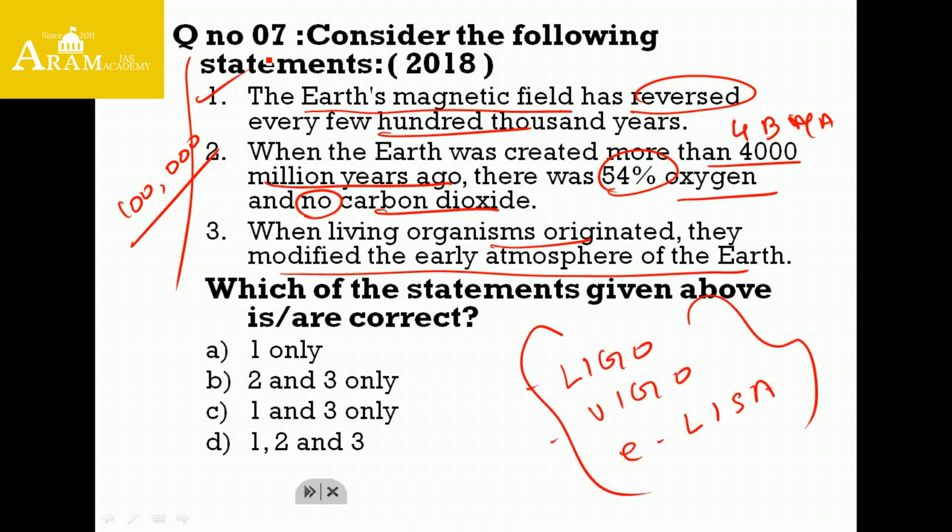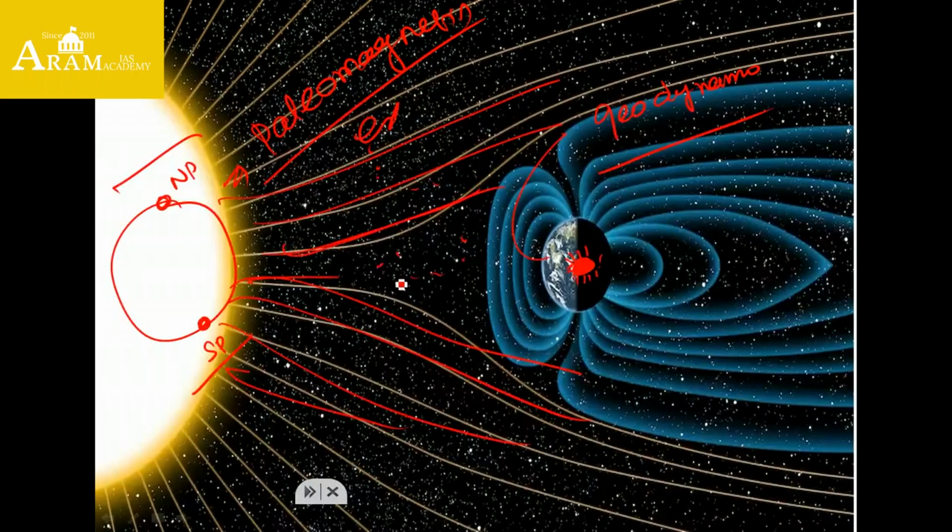Coming to the second point, when the Earth was created more than 4 billion years ago, there was 54% oxygen and no carbon dioxide. Friends, we know that when the Earth formed 4.6 billion years ago, it was in a molten state, and gradually the heat started to reduce. Initially there were lighter gases, hydrogen and helium, which were blown away by the solar winds to the outer planets.